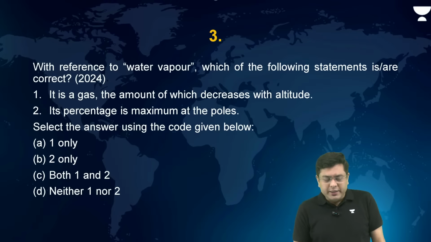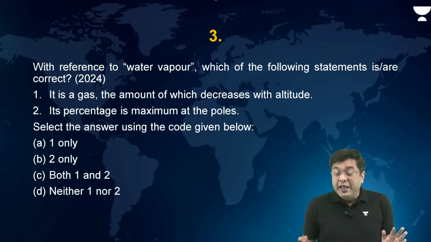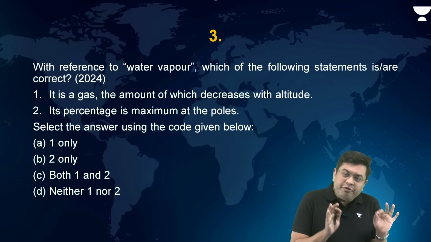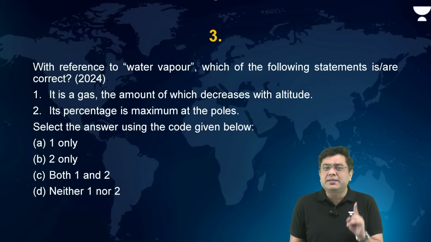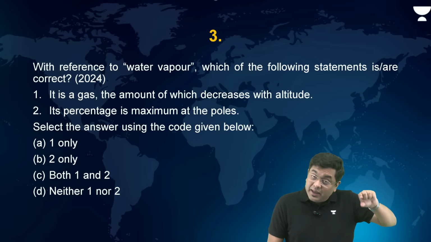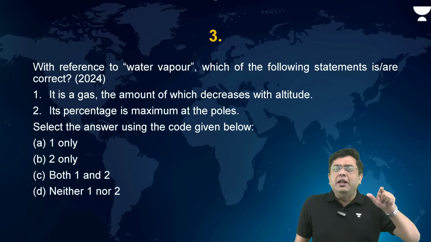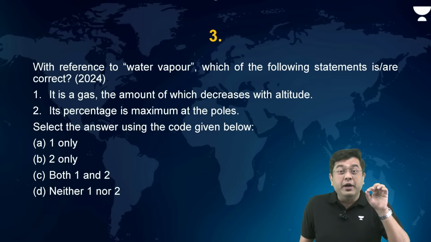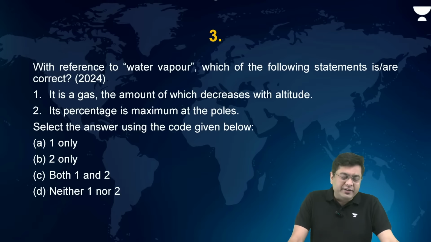Now moving to the third question. Again, a question dealing with water vapor. So this is one area where UPSC is repeating the questions. It can be asked again. Now this time, this is a complex mixture not only of the knowledge of layers of atmosphere, but at the same time, the humidity level. So let us take a look at this question.